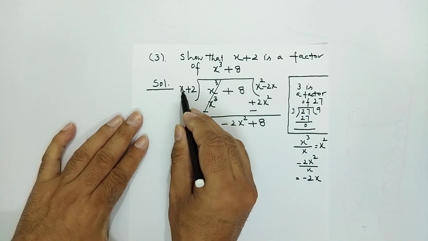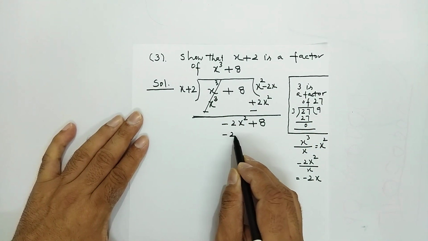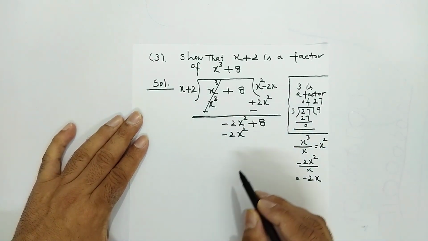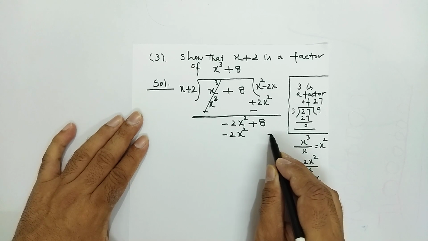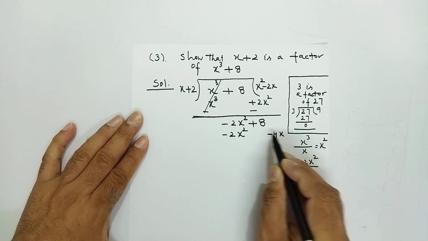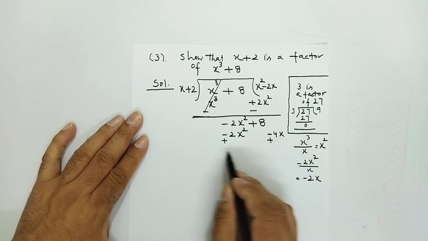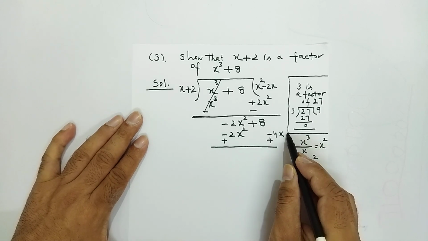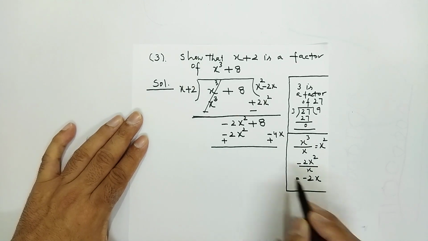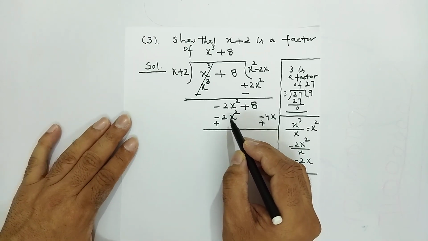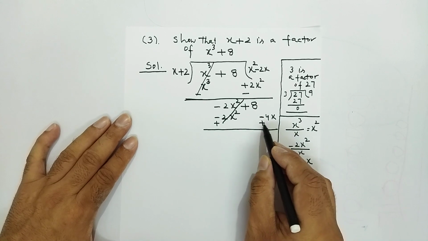Minus 2x will multiply x. It will be minus 2x square. Minus 2x will multiply 2, it will be minus 4x, it will again be written aside, it cannot be written below 8. This becomes plus, this is also plus. This is my rough work, right? Now minus 2x square and plus 2x square can be cancelled out.